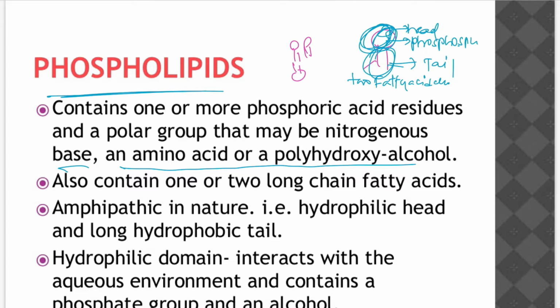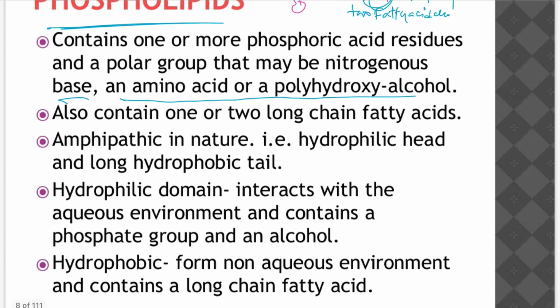The head is a polar one, and the fatty acids are non-polar. It also contains one or two long chain fatty acids, as we discussed now. Amphipathic in nature means it has both natures, both polar and non-polar. Why is it amphipathic? Let me explain. Amphi means both characteristics.